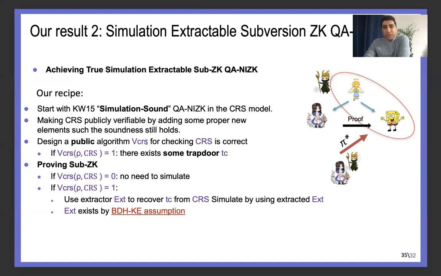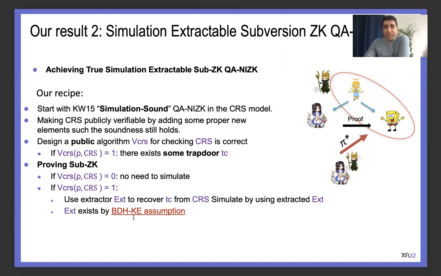And again, we constructed this new algorithm VSCRS in order to check the well-formedness of the CRS which is going to be used to prove Subversion ZK, in a way that if the CRS generated by some malicious CRS generator passes this algorithm, then we are able to construct an efficient extractor by using again some non-falsifiable assumption.